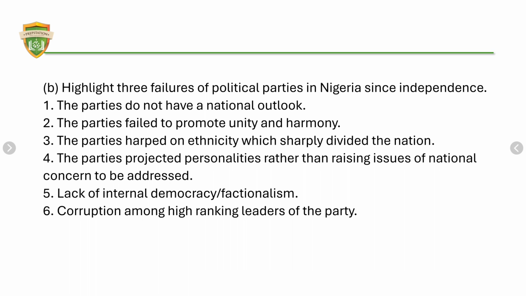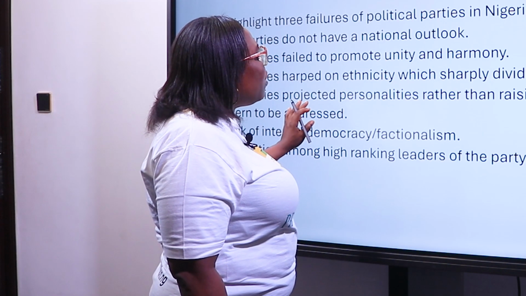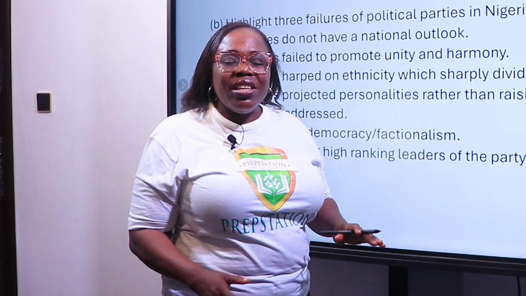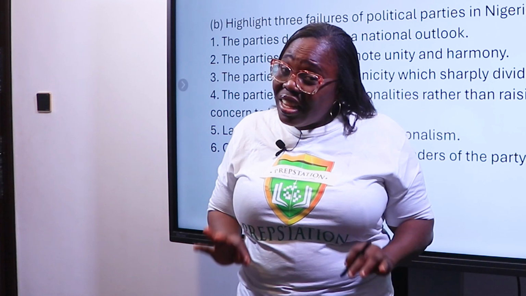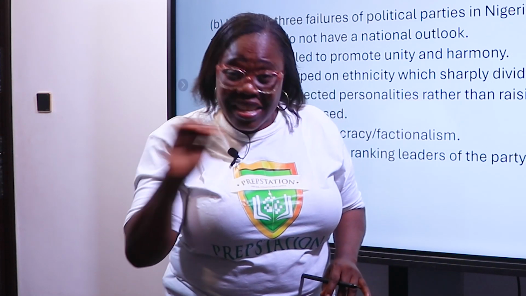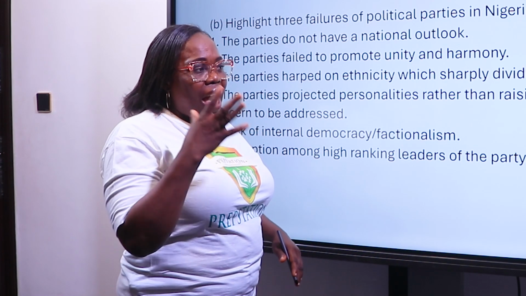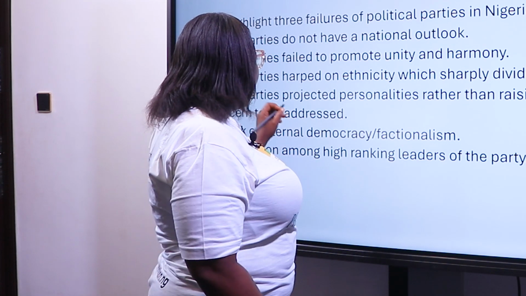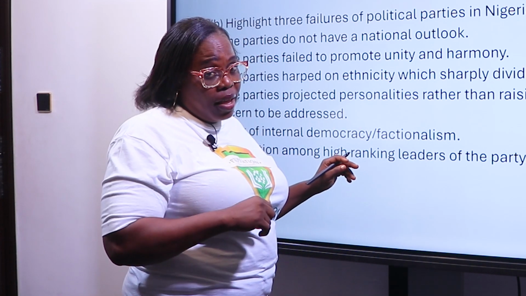This is another problem. Let's look at another. Corruption among high-ranking leaders of the political parties. So this is a problem. Now, what you are expected to do, you are expected to give detailed explanation. Don't just list. Don't just write a one-line answer. Explain better, that's the only way you can get your full 12 marks here.